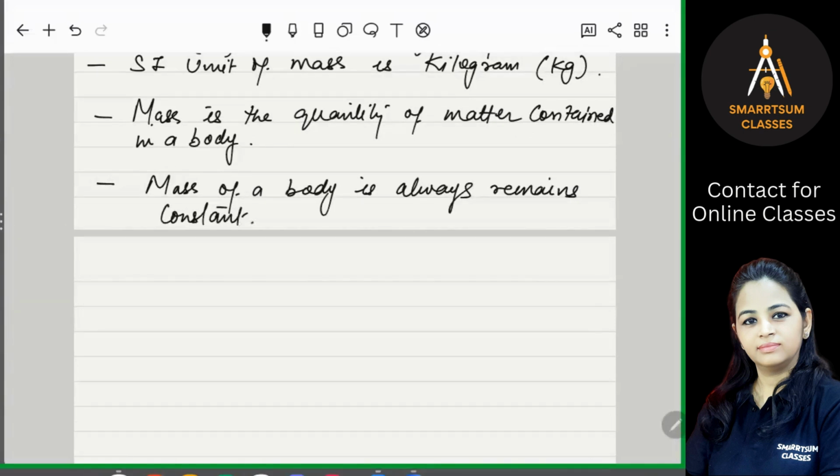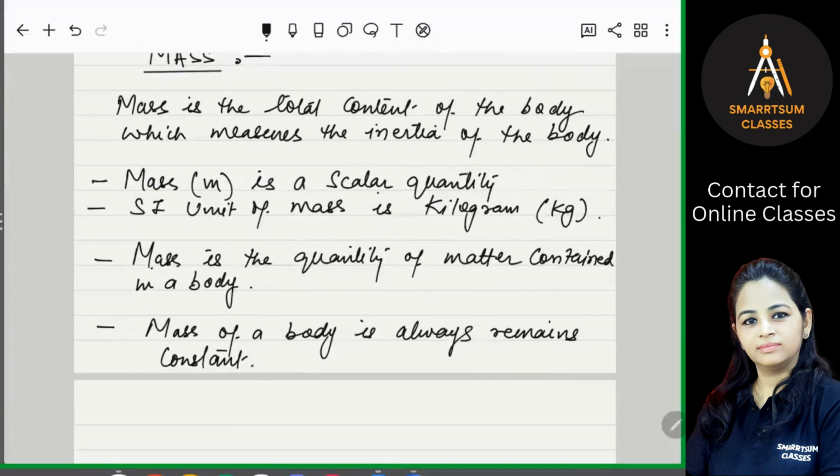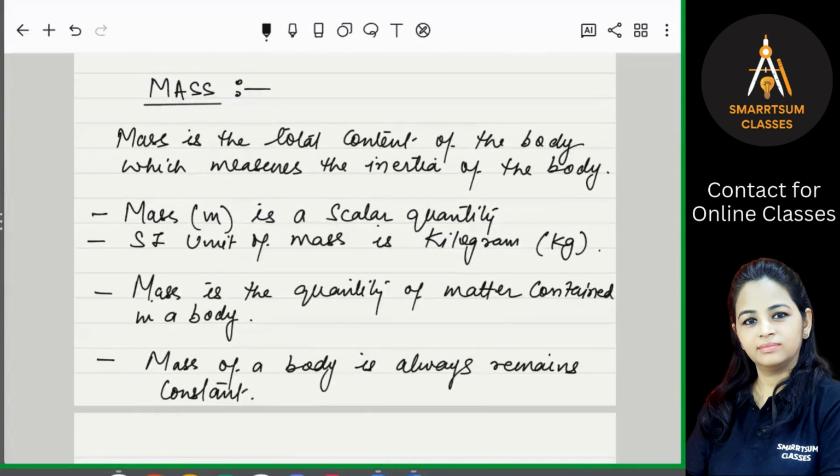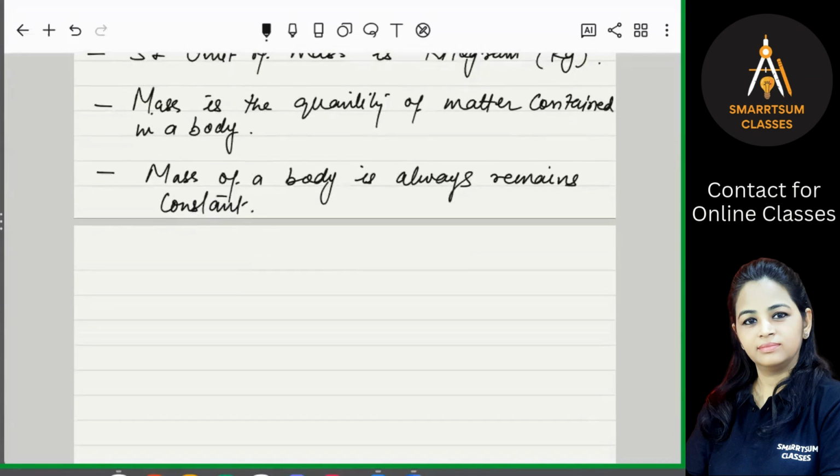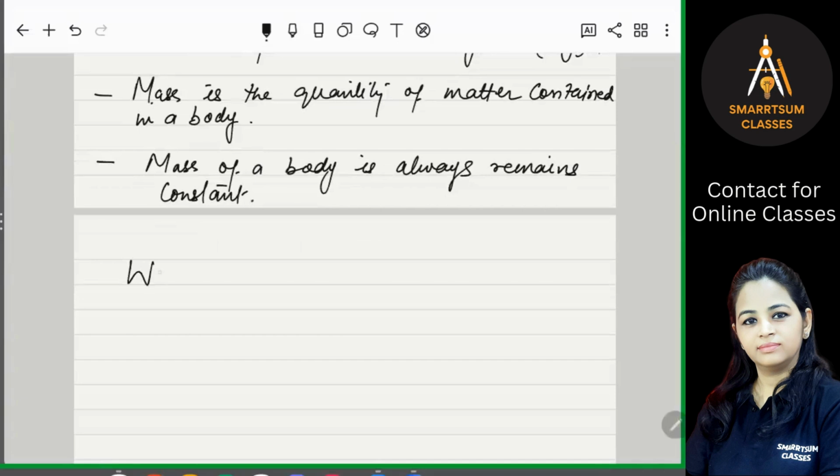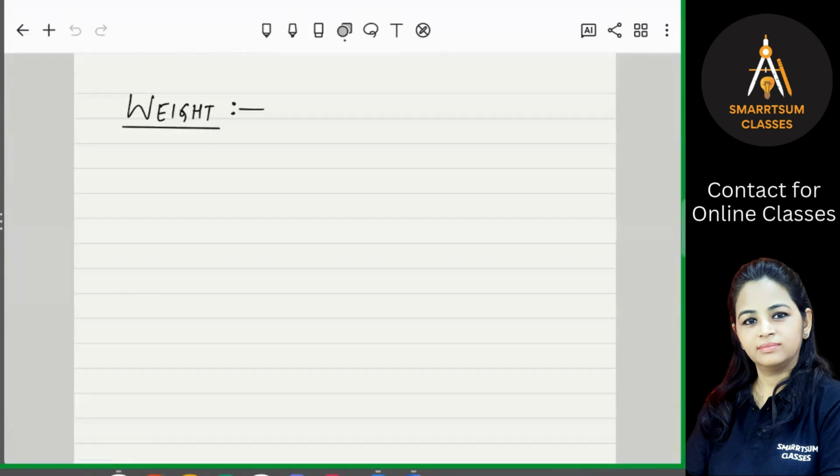Now, there is one more physical quantity, that is weight, which is similar to mass. So put the heading weight. So what is weight?